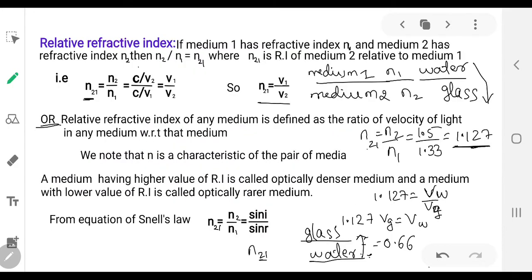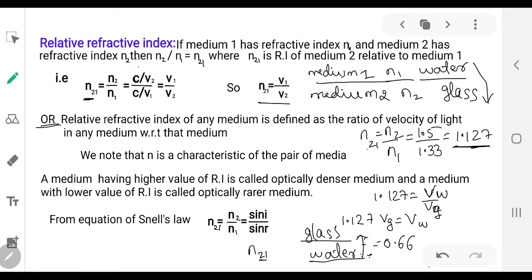So whether the refractive index is absolute or relative, if its value is greater than 1, then the velocity of light in the second medium is decreasing upon entering into it. If the ratio is smaller than 1, then upon entering into the second medium, the velocity of light is increasing.